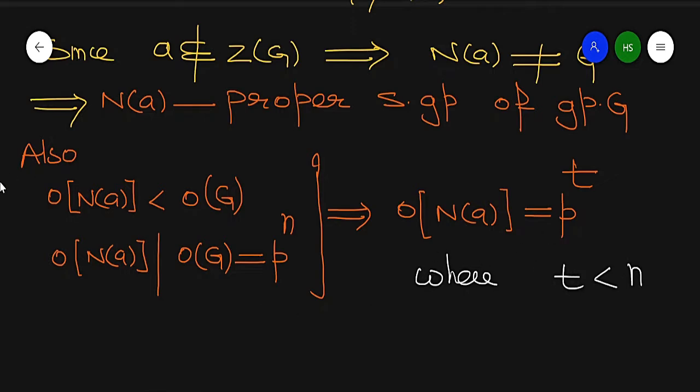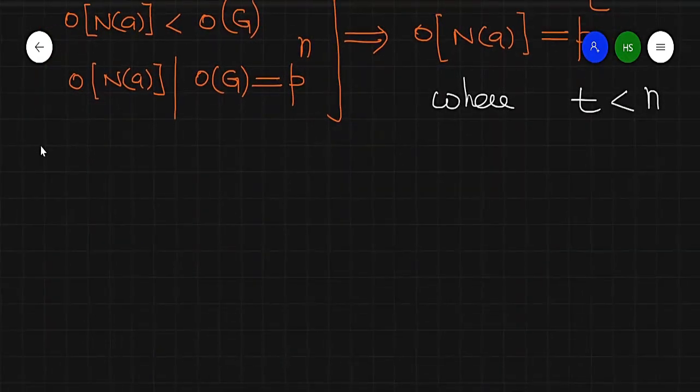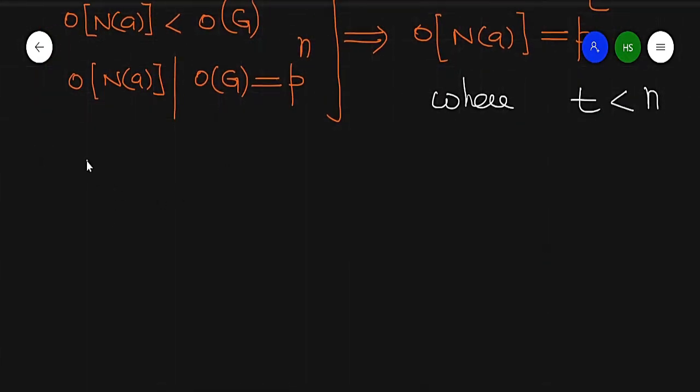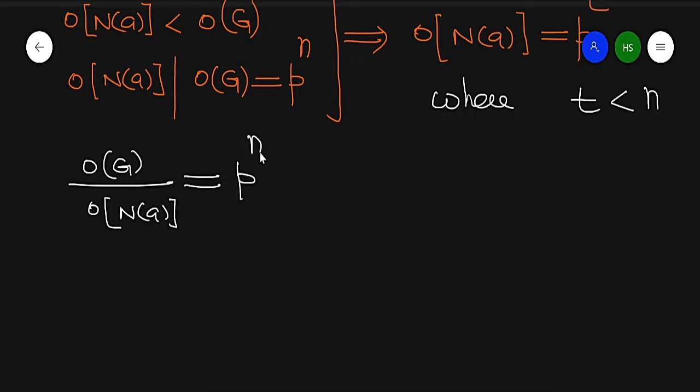So it means the order of G over the order of the normalizer of A is equal to p raised to power n minus t. So n is an integer, t is an integer, so n minus t is greater than 0. If it is greater than 0, then it will start from 1.